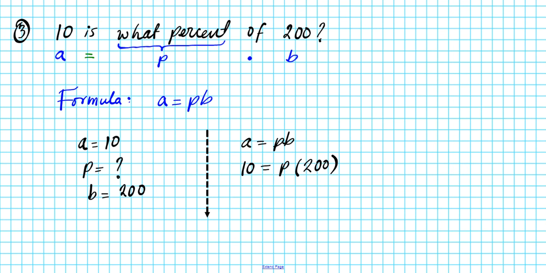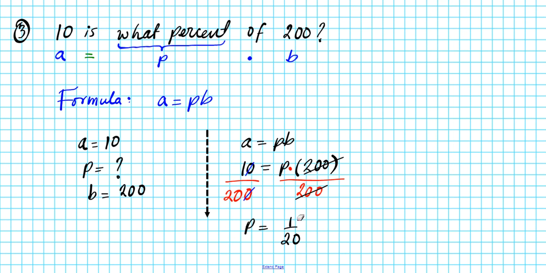Now, to get P by itself, we have an algebraic equation with one unknown. So to get P isolated, we'll do the inverse of multiplying by 200, which is just to divide both sides by 200. And that will isolate P. You notice the 200s divide out here, and then divide out the zeros here. So we have 1 over 20. Okay, so this is the percent value in fraction form.